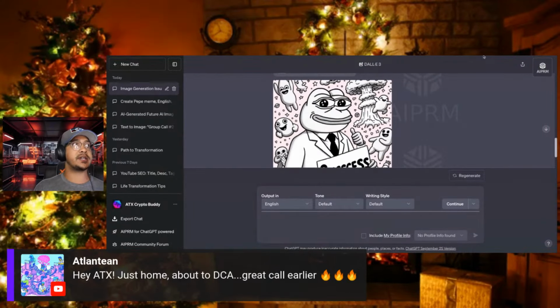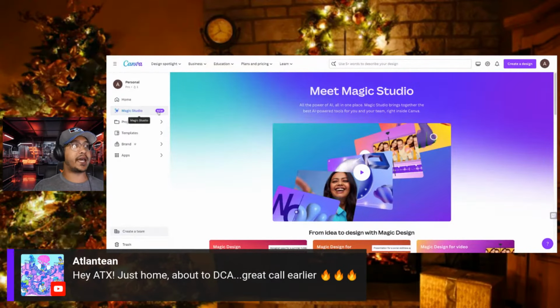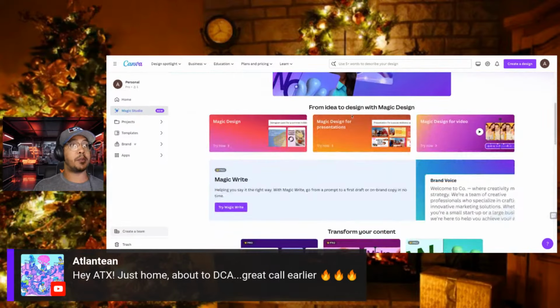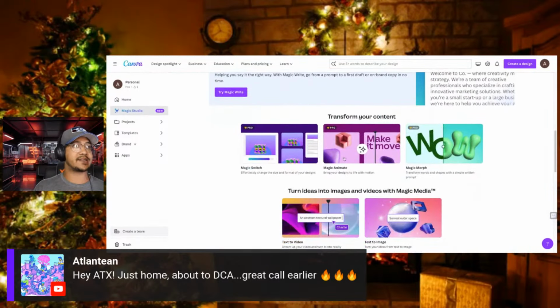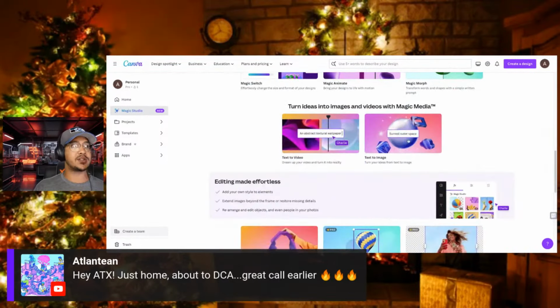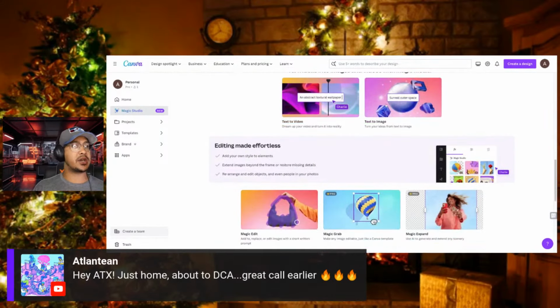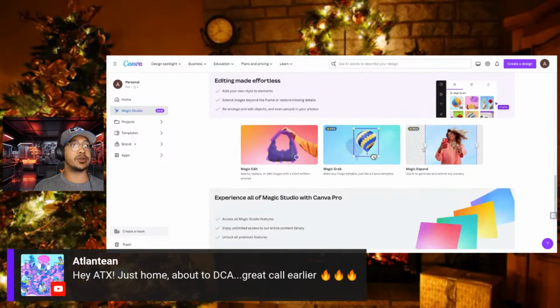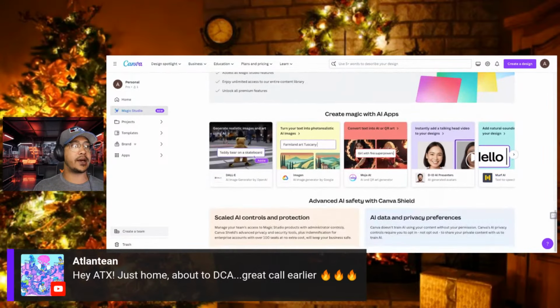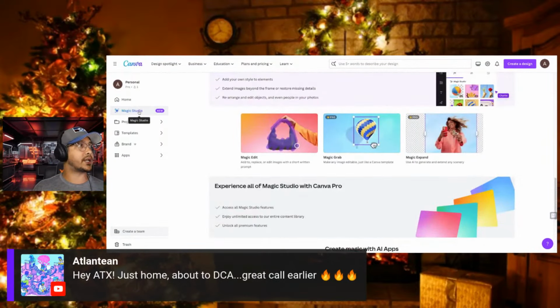Now, this is where things start getting really interesting, when you go into Canva, they now have something called Magic Studio. This is a full AI design suite where you can animate, switch, change, do text to image, text to video, all this stuff on here. What I really love that they're doing right now, though, is opening up the actual Magic Studio on here.